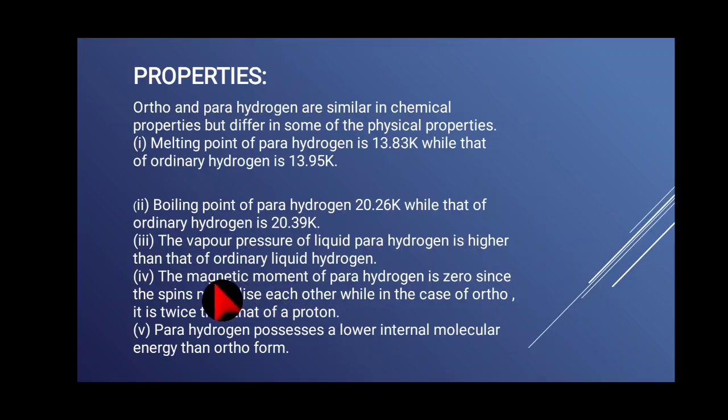So the magnetic moment mu value of para hydrogen is 0. Point number 5. The para hydrogen possesses a lower internal molecular energy than the ortho form. So these are the points for physical properties of ortho and para hydrogen.